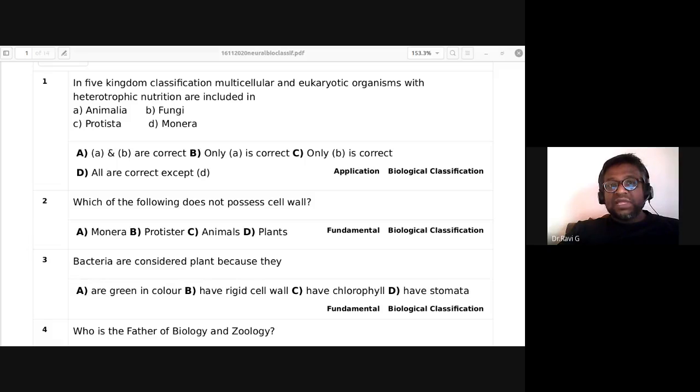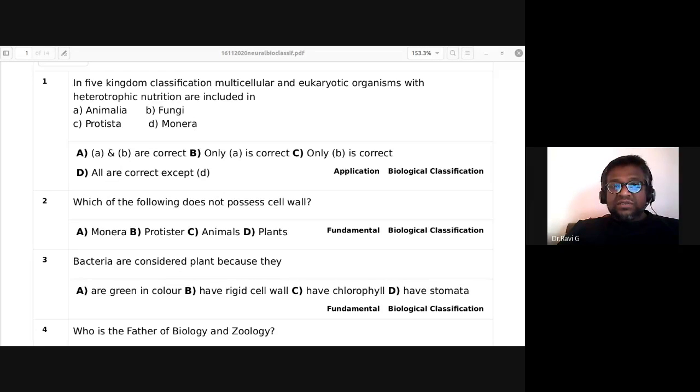Okay, dear students. So we are discussing biological classification and neural coordination. These two topics we are discussing in today's class. The first question: in five kingdom classification, multicellular and eukaryotic organisms with heterotrophic nutrition are included in Animalia, fungi, Protista, and Monera. As I've already told you, multicellular, eukaryotic and heterotrophic, all these three attributes should be there.